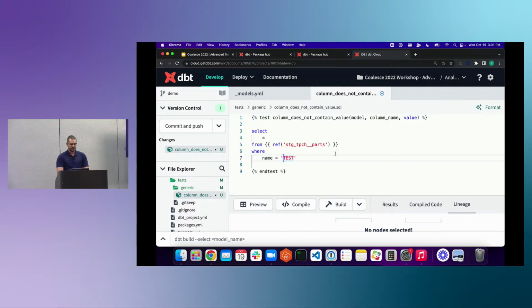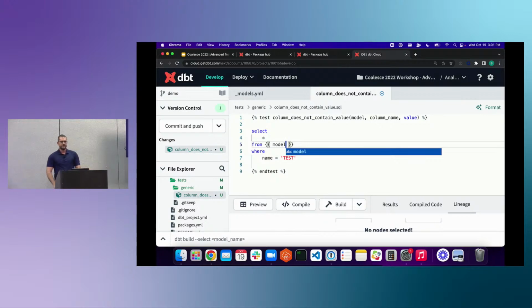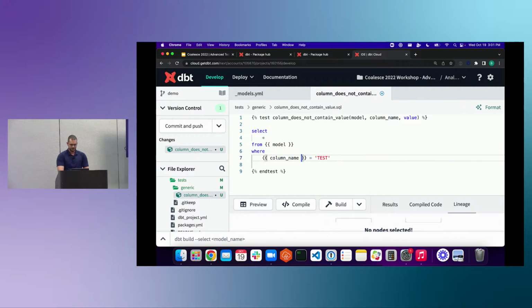And then we're going to take this query and replace our hard-coded, quote-unquote hard-coded, refs aren't hard-coded, but we're going to replace them with the inputs that we have here. You have to surround them in double curly braces when you're referring to your inputs. Since my ref already has that, I can just select my ref and put model. So now, whatever is inputted as model will be put into the from clause. I'll do the same thing for column name, so I'll add my double curly braces and do column name.